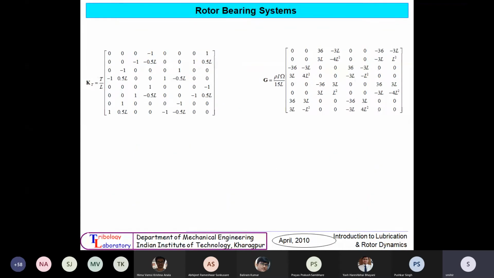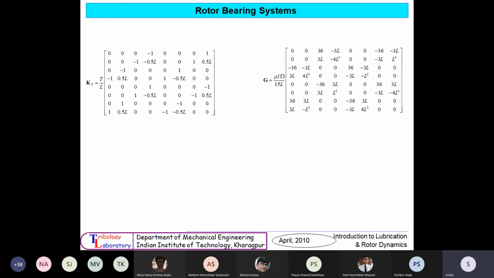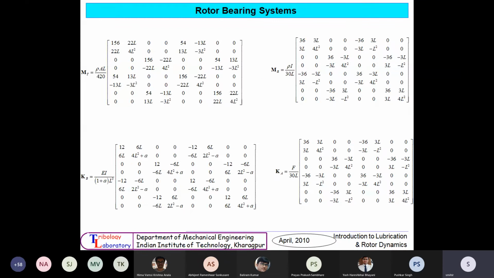Next is your KT as well as the gyroscopic matrix. Whatever I mentioned, I have provided here, and you can take these values directly into your formulation. Now let us discuss how to assemble these matrices.